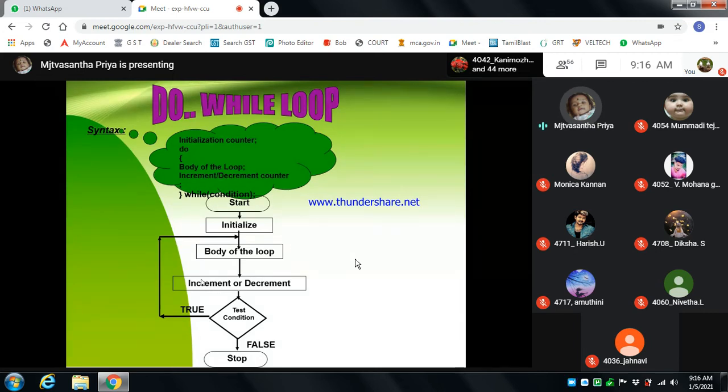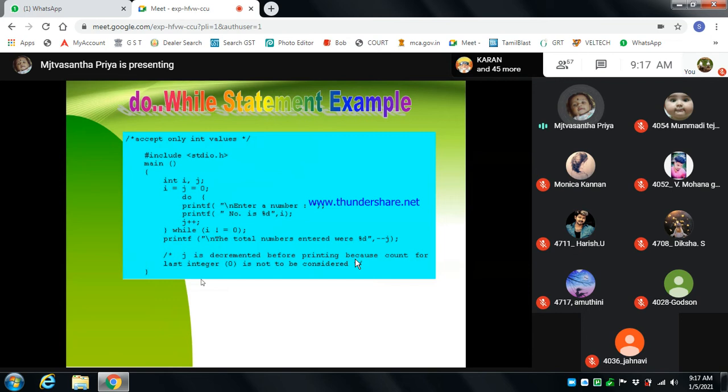So it executes the statement and then checks the condition, which is why it is called an exit control loop. The while loop is an entry control loop because there is no do; only the while condition is there, so it checks the condition and executes the statement, otherwise it ends the loop. Do while first executes the statement and checks the condition, and when it turns false, it exits the loop. Okay, this is the do while loop.